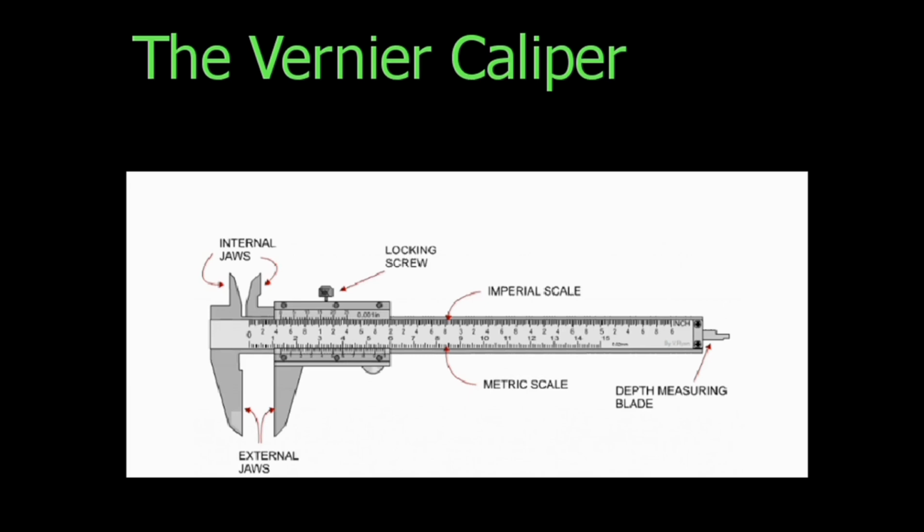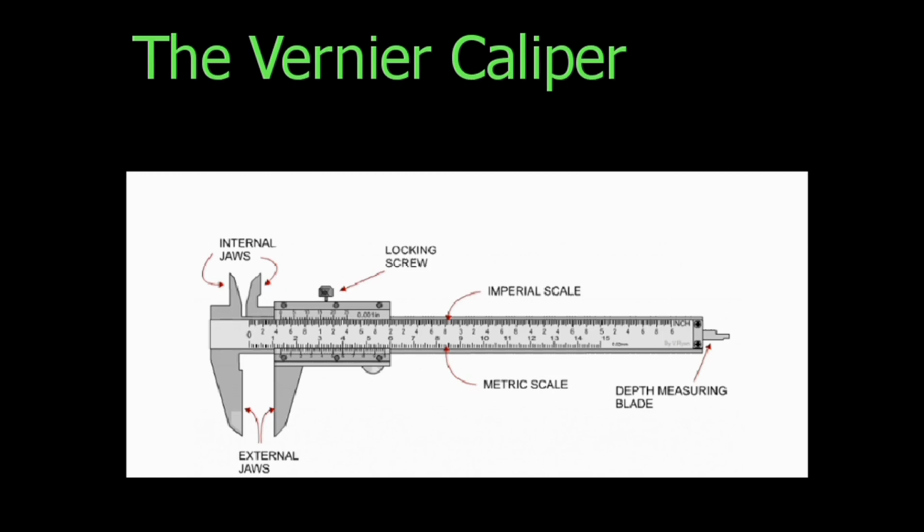The vernier caliper is shown below. From the diagram, we notice that the vernier caliper has two jaws, one called the internal jaw, while the other is called the external jaw. With the internal jaw, we can measure the internal diameter of some shapes or some circular objects, while with the external jaw, we can measure the external diameter of some objects.